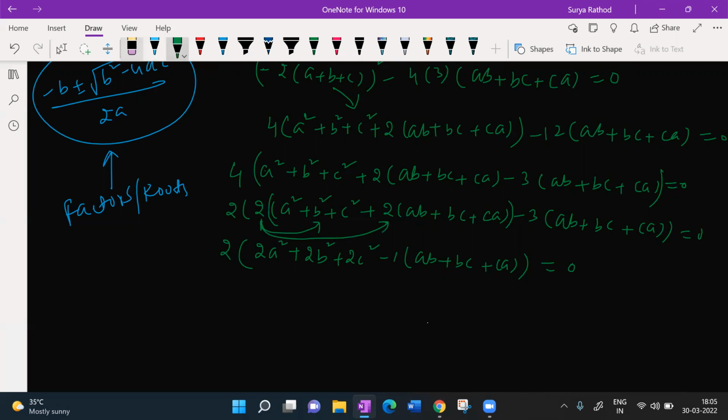So, one second. Let me write, very good question, beta. Let me write one more step extra so that I can explain it in the neatest manner. 4 times of (AB plus BC) minus 3 times of (AB plus BC plus CA). It's a very good question, but you say it is a JEE question. If you ask me, it is a JEE Mains level question.